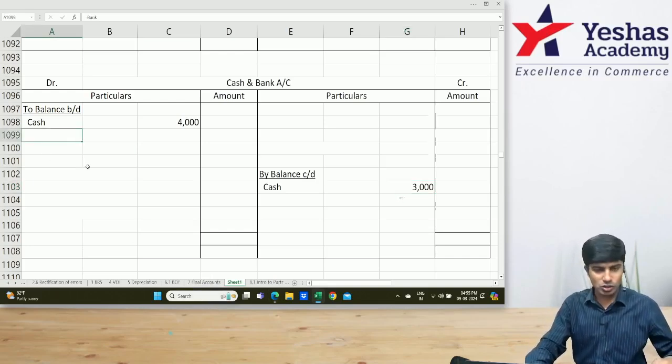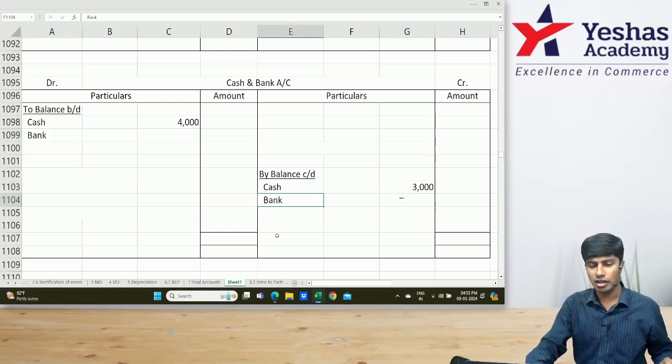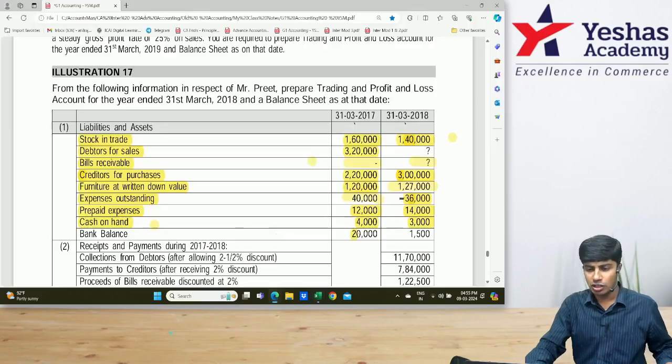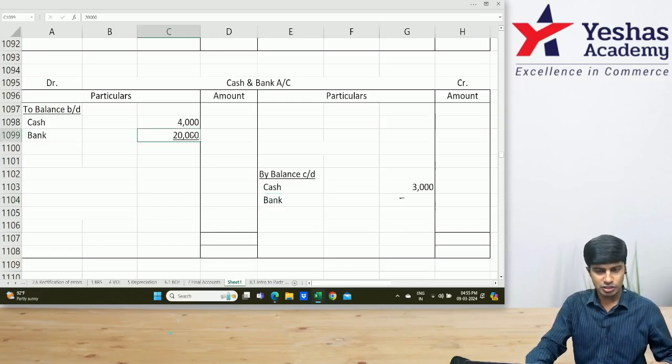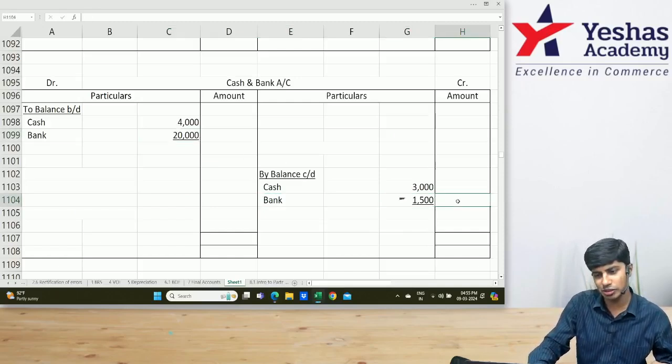Shall we write bank also together? How much bank? 20 and 1,500.